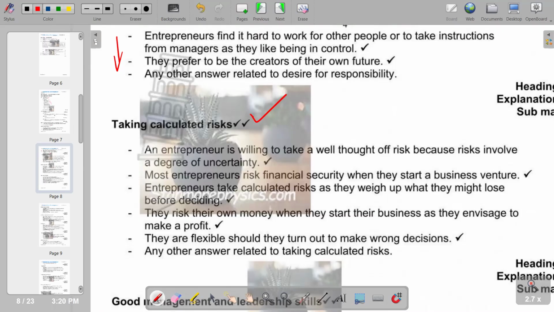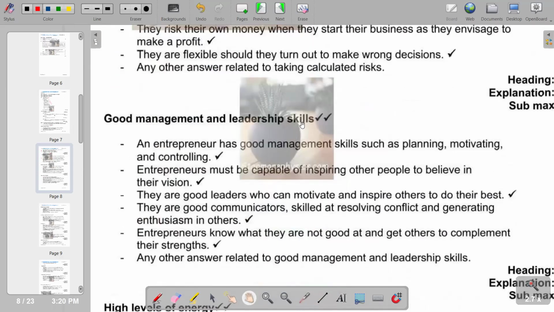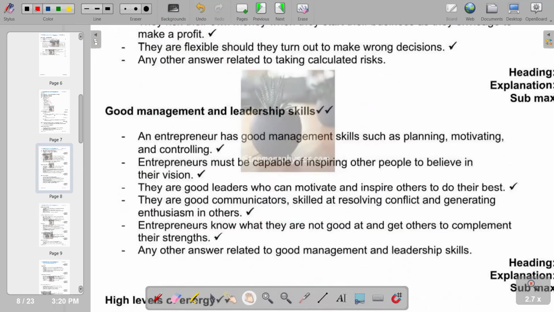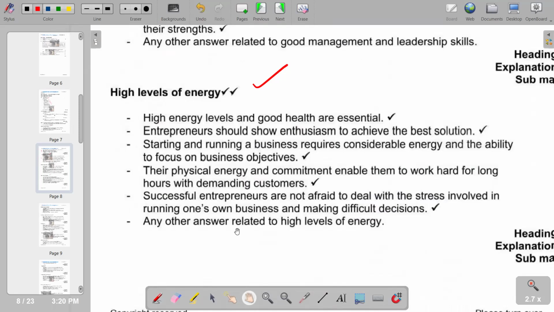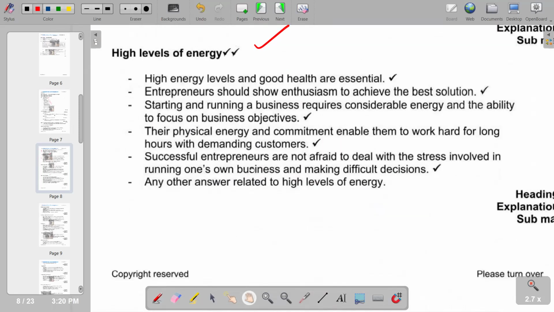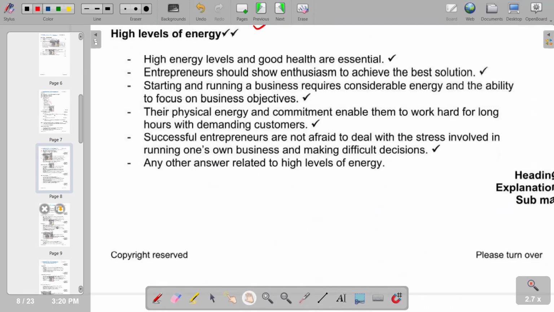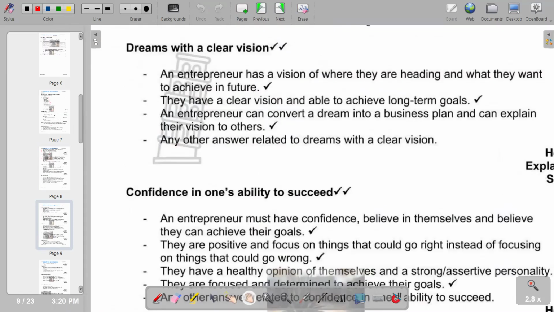That is also given an explanation. Going forward, we also have good management and leadership skills as one of the qualities of an entrepreneur. And as well, the explanation we have beneath that. So with that, we go also to high levels of energy as also a quality of an entrepreneur. Of course, we do have a continuation in terms of qualities of an entrepreneur, whereby we also have dreams with a clear vision. It's another quality.